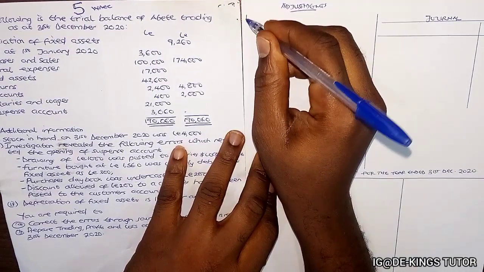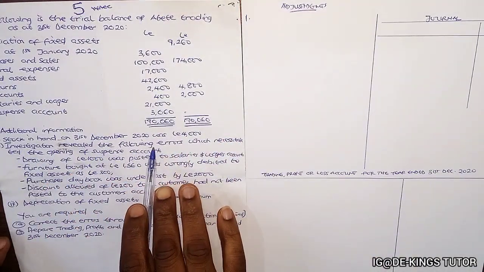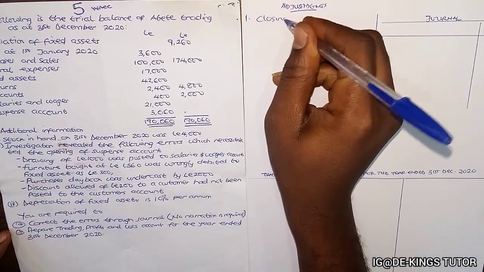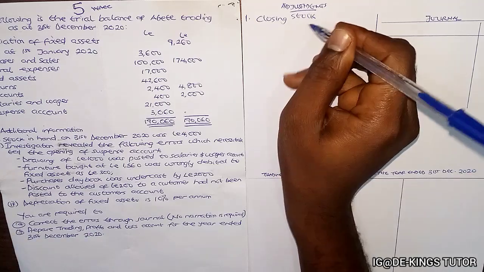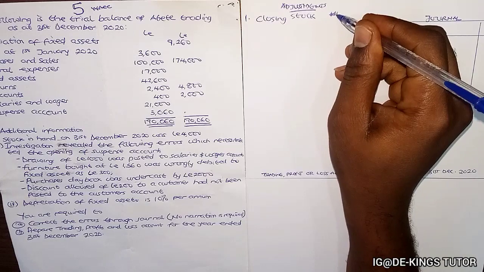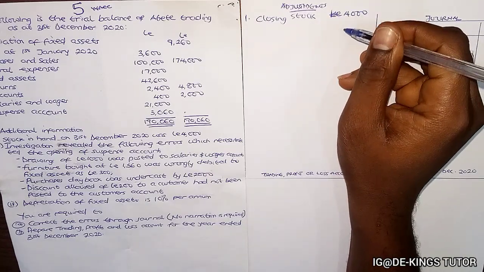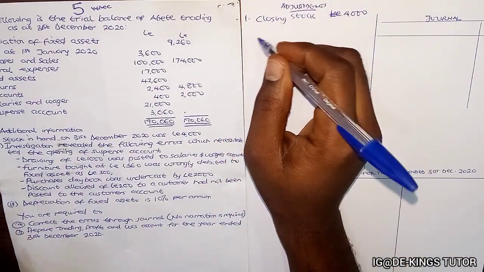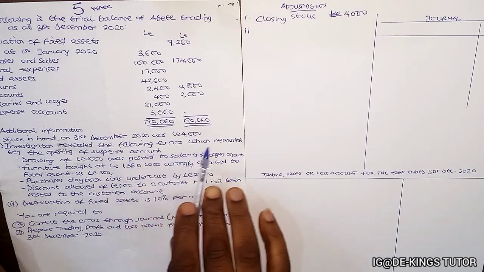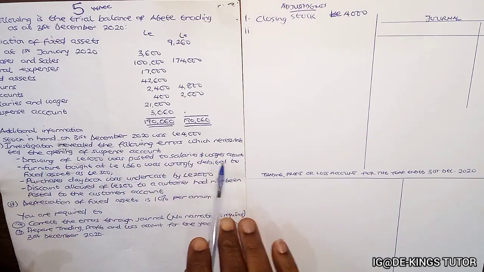Okay, so the first one, it said stock in hand on 31st December was 4,000 lei, so it means the closing stock was 4,000 lei. It said investigation revealed the following errors. It said drawings of 1,000 was posted to salaries and wages account.